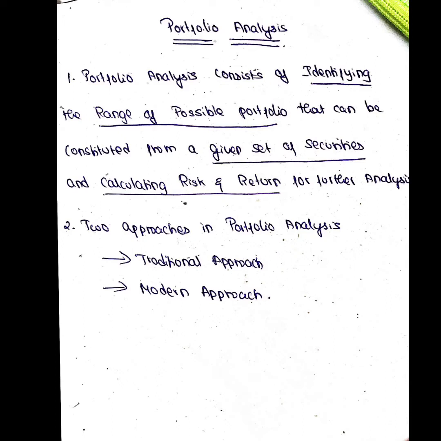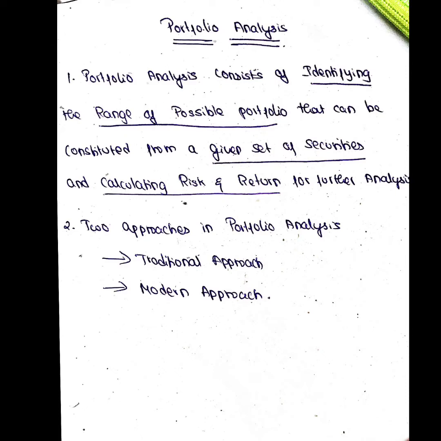So after selecting the securities, I will be creating a portfolio. What is a portfolio? Investing in a group of securities, we call it a portfolio. See, with only those 5 securities, I can create n number of portfolios, girls. For example, in portfolio 1, I can invest in security 1, security 3, and security 5. In portfolio 2, I can invest in security 2, security 4, and security 5. Portfolio 3, I can invest in security 1, security 2, security 3. Like that, I can create n number of portfolios.